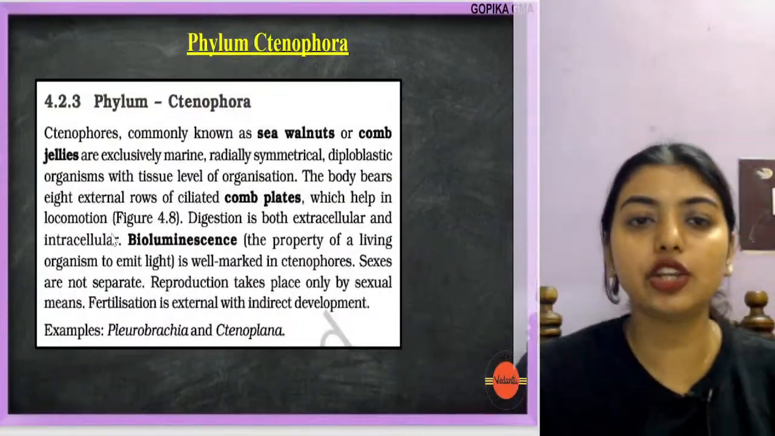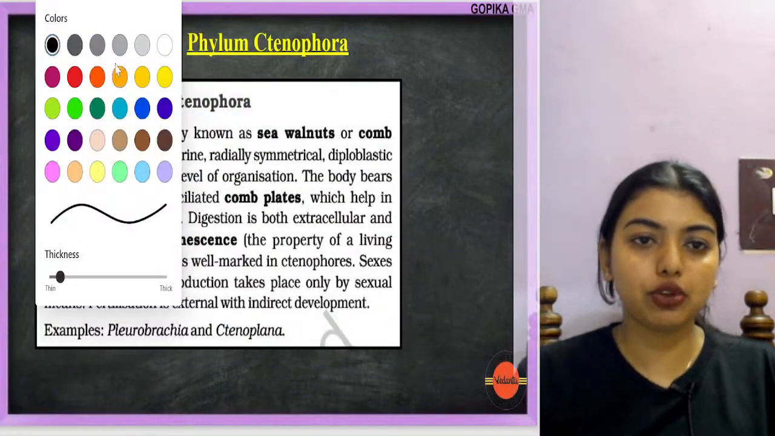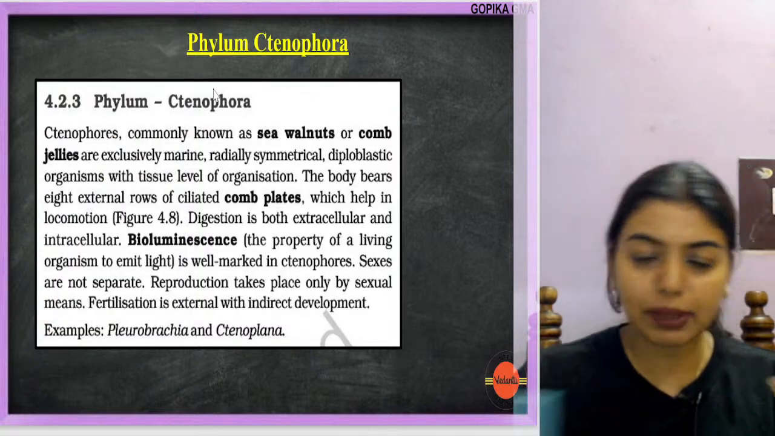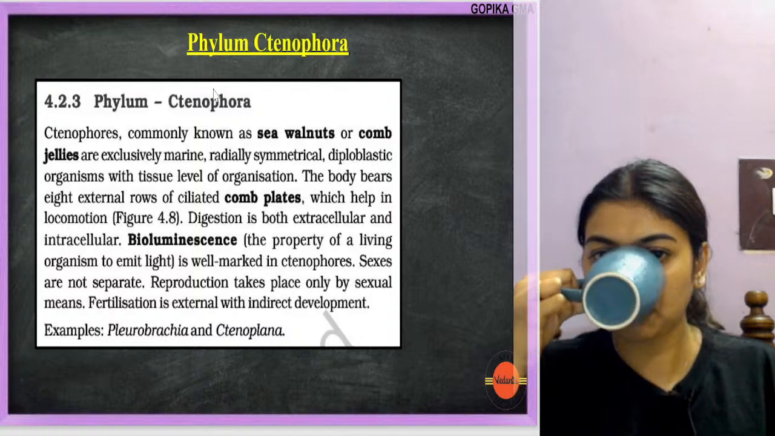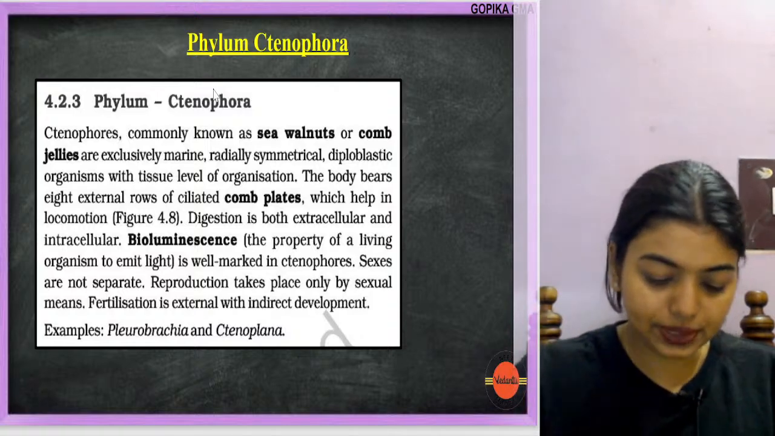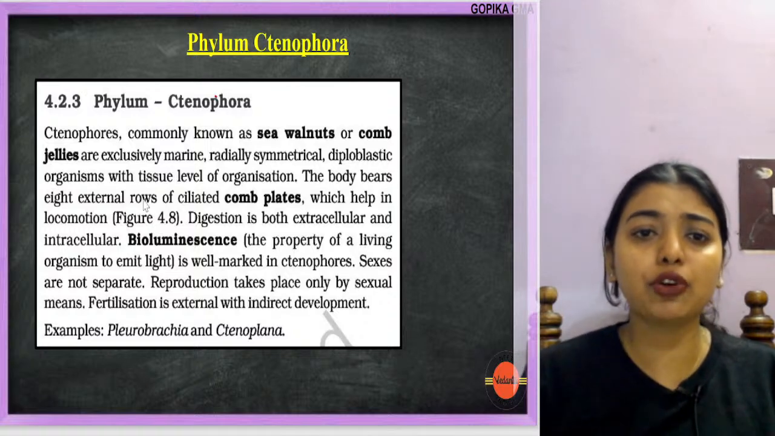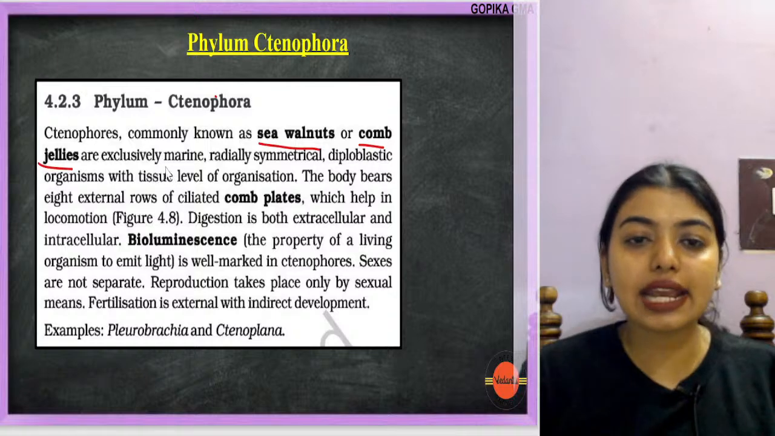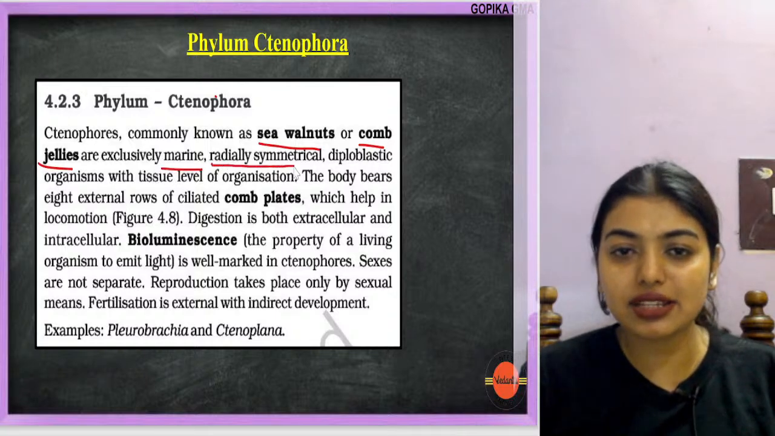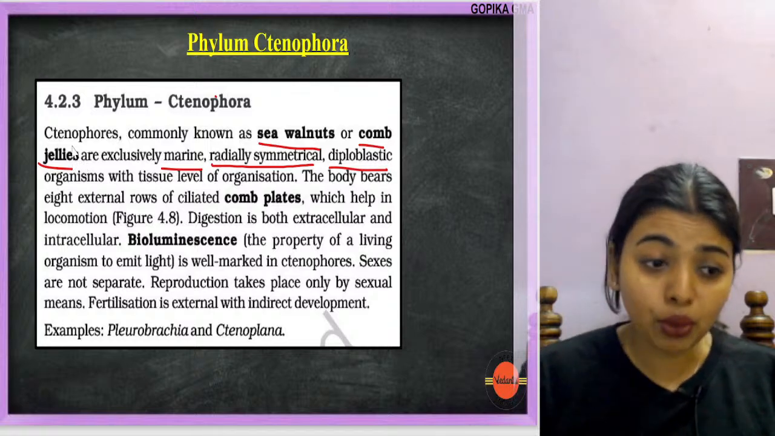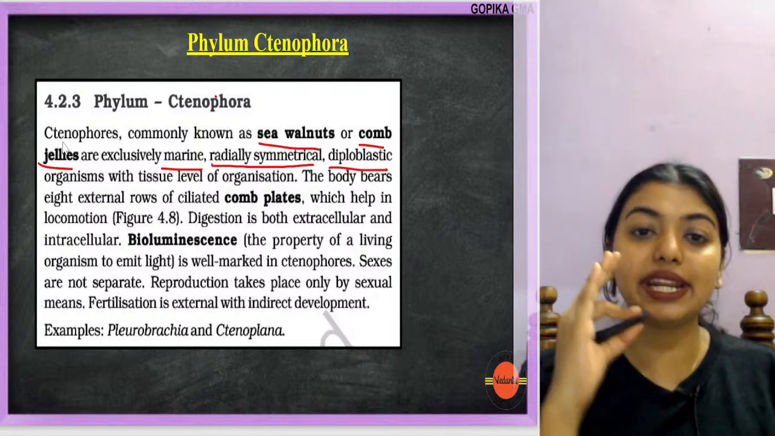Okay, next is Ctenophora. Let's see what is Ctenophora. Ctenophora is actually very easy, a very small paragraph. Ctenophora, commonly known as sea walnuts or comb jellies, are exclusively marine, radially symmetrical, diploblastic organisms. What are they? They are marine, radially symmetrical.